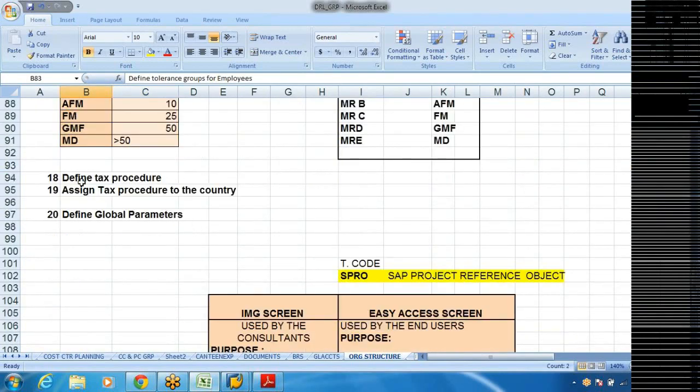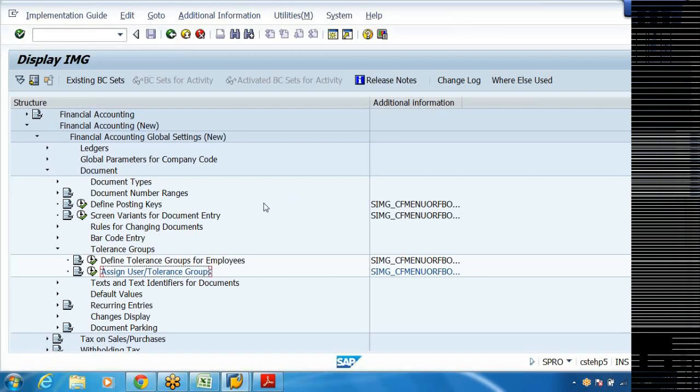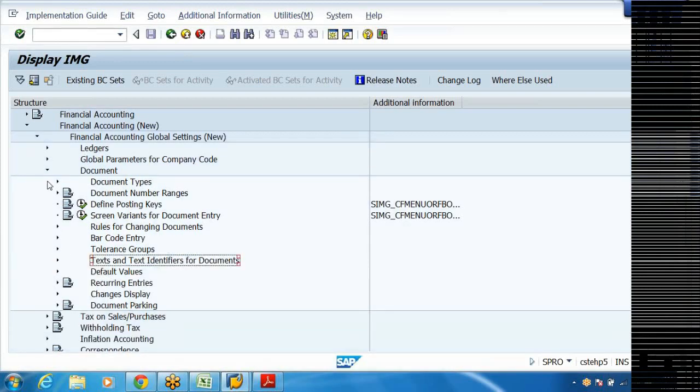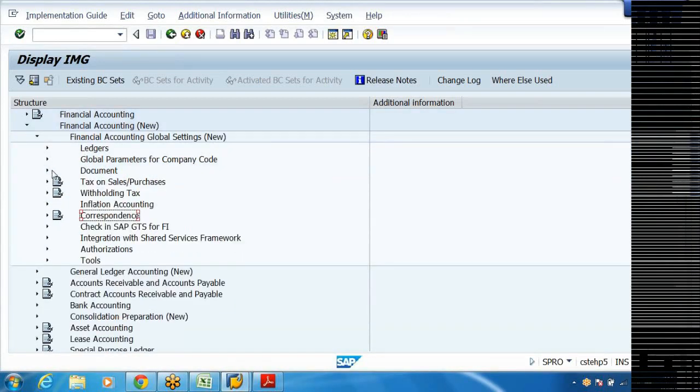Then finally, define tax procedure, assign tax procedure. This is only a formal step. I need not do this. That is not required generally, because once one tax procedure is there, that is sufficient. But anyhow, let me define one tax procedure. Actually, the percentages, rates, etc. we will define later, when we go to the accounts receivable and accounts payable.